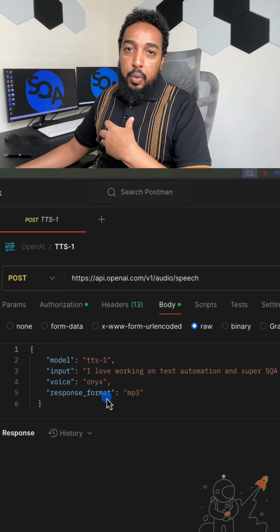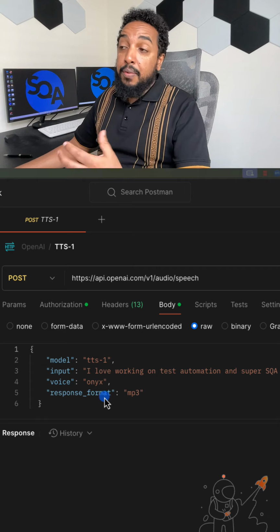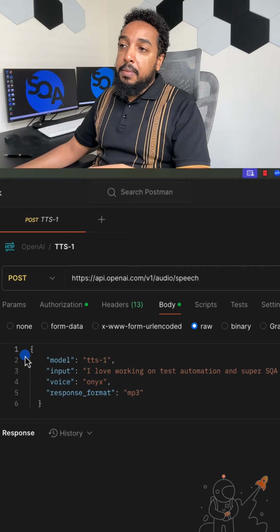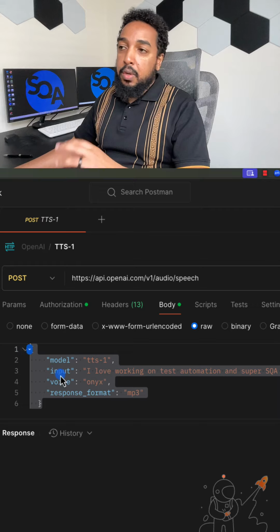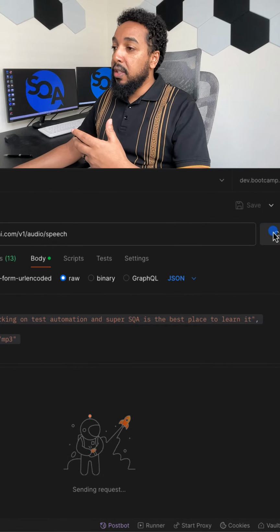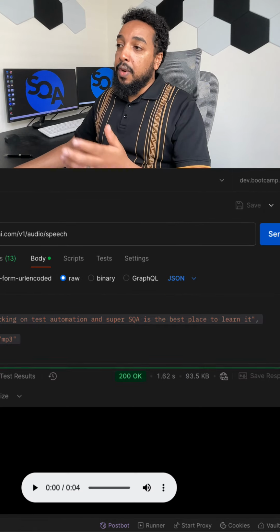And the format, what you want to get. You want to get the file in WAV format, MP3. It's a very small payload, very simple data. So I'm going to make the request, and this is going to convert this into voice.